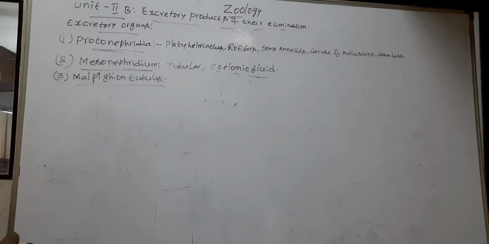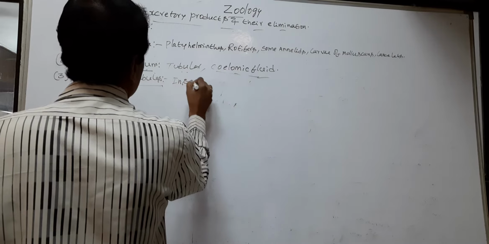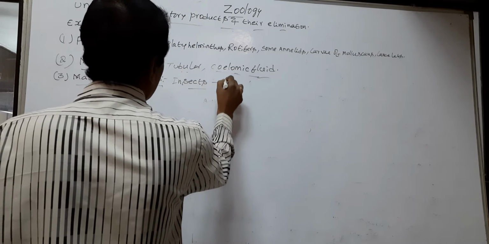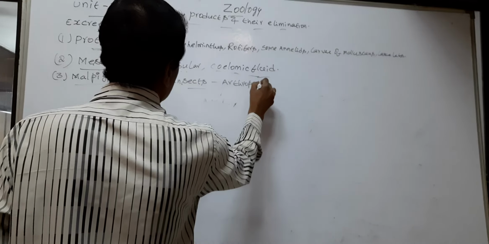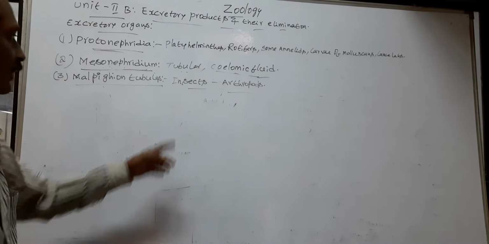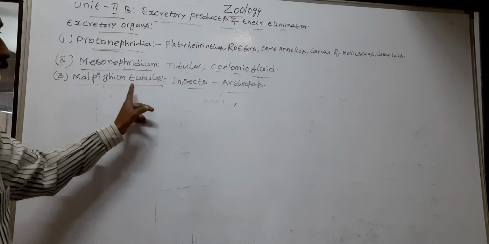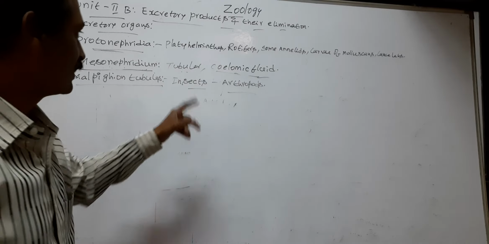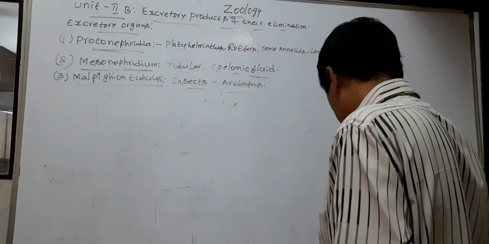Generally, the Malpighian tubules are found in insects. Insects are arthropods. Example, cockroach. So generally, Malpighian tubules are present in insects or arthropods.